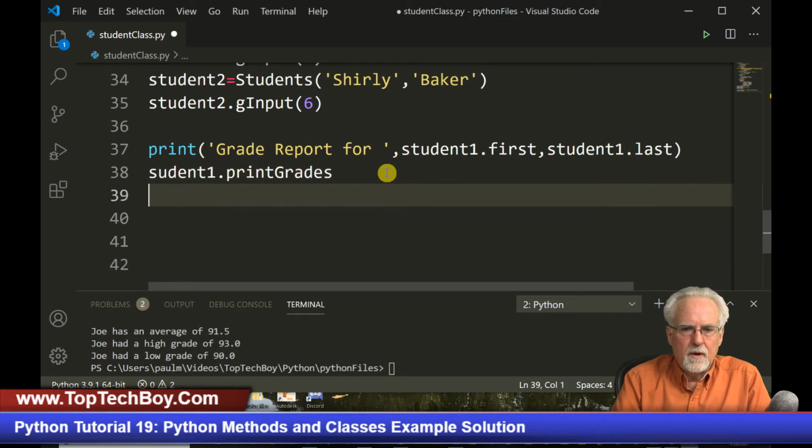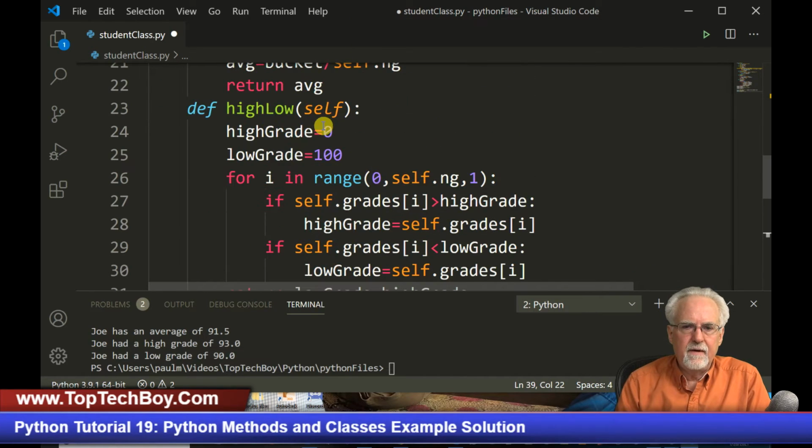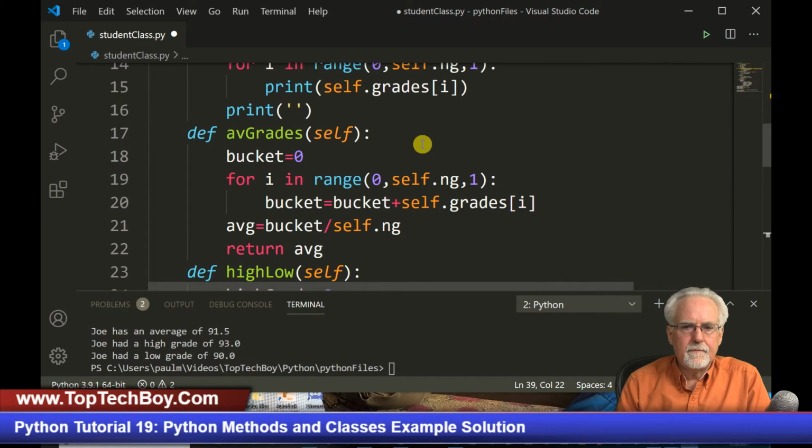Okay, then I will want to print, and I will just say average is, like that. And then what should I do? Well, it's going to return the average, right? So it's ab grades, and it's going to return the average.